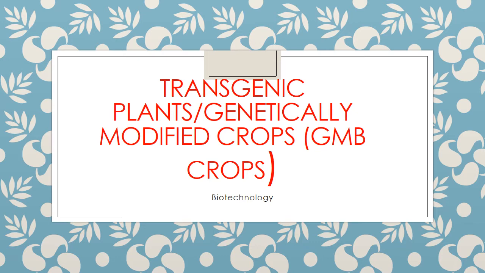Then what did we learn? Genetic engineering. What is genetic engineering? Collect a particular gene from one organism, and by the help of a vector, introduce this gene into another organism. That is genetic engineering. Through genetic engineering, we create a new organism. For example, insulin, which I already mentioned.